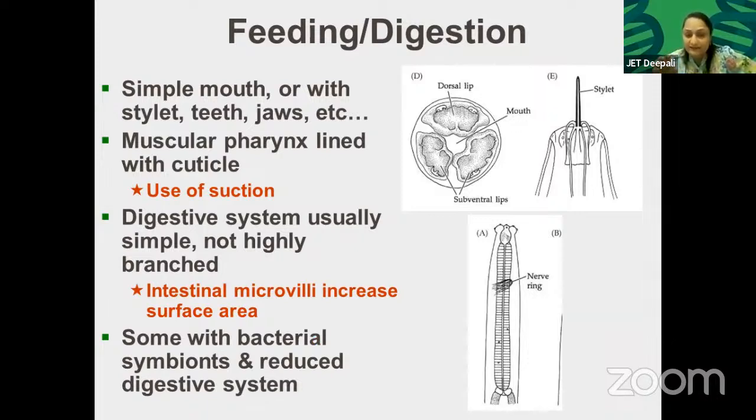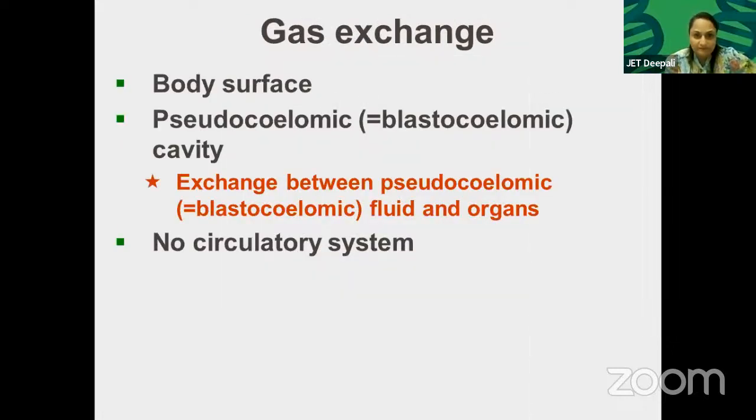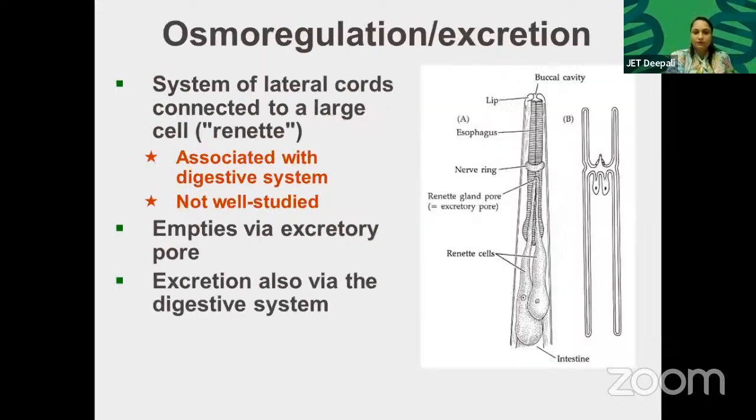Intestinal microvilli increase surface area. This means their intestine also has microvilli, like the intestine we have. This increases the absorption area of the alimentary canal. Some with bacterial symbionts and a reduced digestive system. We have studied that in the class Amphibia, there is a less developed kind of digestive system. Feeding and digestion. Gas exchange they do through the body surface. Pseudocoelomic, blastocoelomic cavity, exchange between pseudocoelomic fluid and organs. No circulatory system is found.